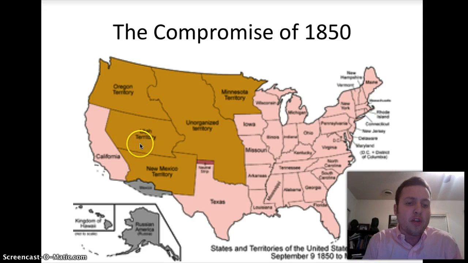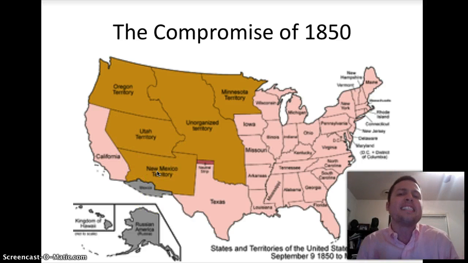And these other Southwest territories right here will be decided by popular sovereignty, meaning the residents of those areas will vote on it. They'll decide for themselves. There will be a harsh fugitive slave law up in the North, meaning if there's a runaway slave, it's easier to catch. And if you live in the North and you know of a human being, a runaway slave, it is your responsibility to turn that human being in, which obviously they did not like. Also, the slave trade in D.C. was banned. That's the Compromise of 1850.